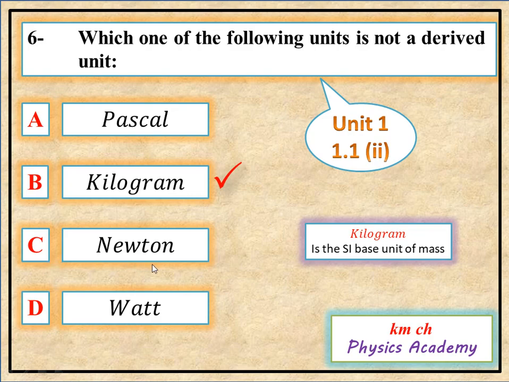C. Newton: Newton is the unit of force, it is a derived unit. D. Watt: Watt is the unit of power and it is also a derived unit. So which one of the following units is not a derived unit? Kilogram is not a derived unit. So our option B is correct.